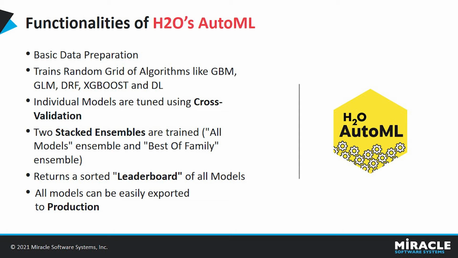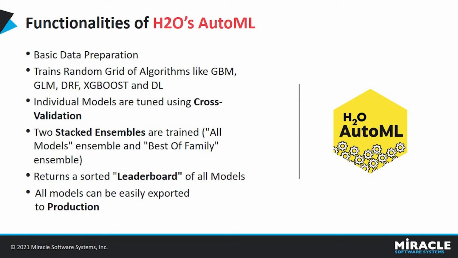Coming to random search, it is much faster when we have a large number of possible combinations of hyperparameters and find sufficiently accurate models. For random search, we first define a set of hyperparameters and search criteria to fine-tune our models, because there are many hyperparameters with their values and we want to find an optimal combination to maximize our model's accuracy. We can specify how long we want to run the search.